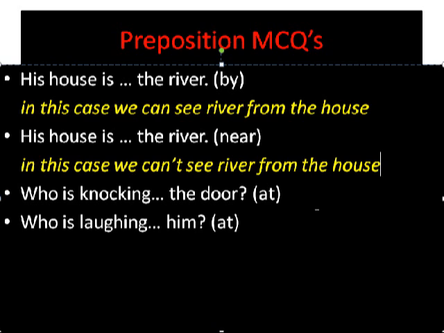And another two: who is knocking at the door, who is laughing at him. There are certain verbs that take the preposition at. So knocking at, laughing at, or looking at. So we will put at with the following.